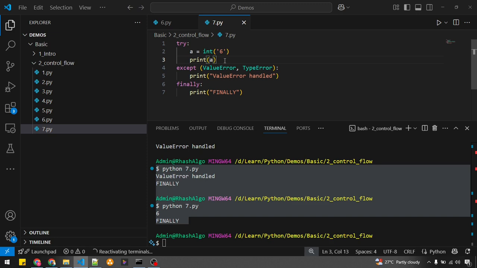Let's assume you have opened a connection to the database, or you might have opened a connection to a file to write content into the file, or maybe to write some data into the database, or to read some data using SQL statements. Let's assume these are some of the scenarios where you have opened a connection to the database or to a file.